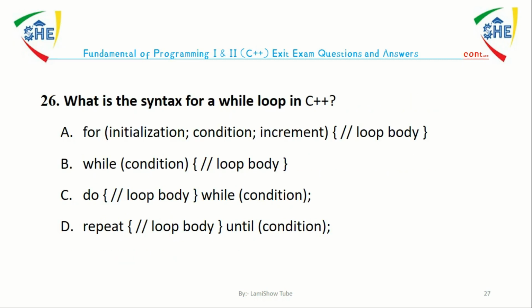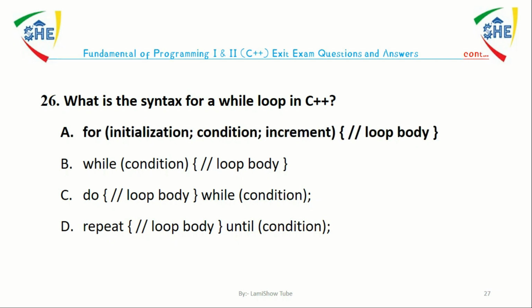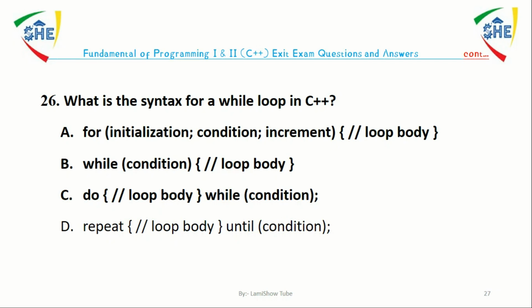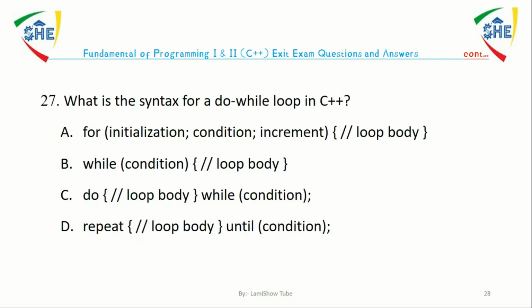Question number 26. What is the syntax for a while loop in C++? The answer is B. The syntax for a while loop in C++ is while, then in the brackets the condition, then we have curly braces, and in the curly braces we have a body.